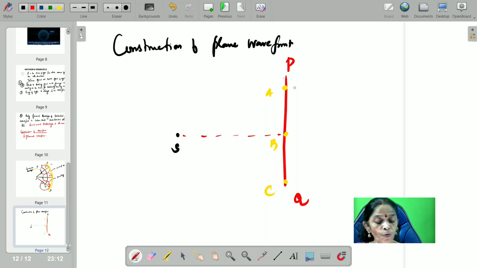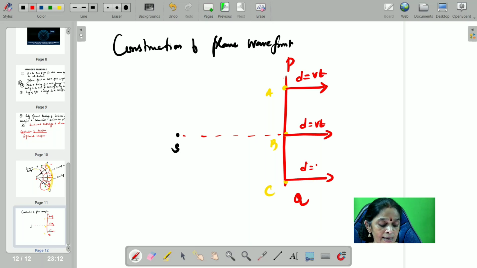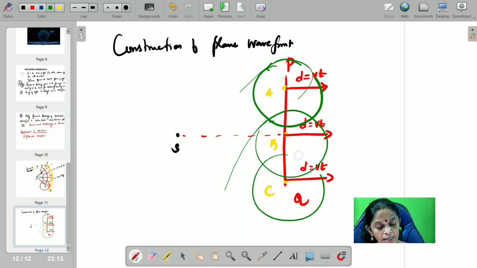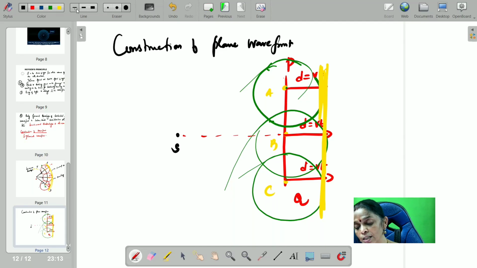Now, from A, the ray of light would have traveled distance d equal to Vt. The ray of light from B also traveled distance d equal to Vt. C also would have traveled distance d equal to Vt. Now, with A as center, Vt as radius, draw a sphere. With B as center, Vt as radius, draw a sphere. With C as center, Vt as radius, draw a sphere. Draw a tangent to all the spheres. After drawing the tangent, join all the tangents in the back as well as front.